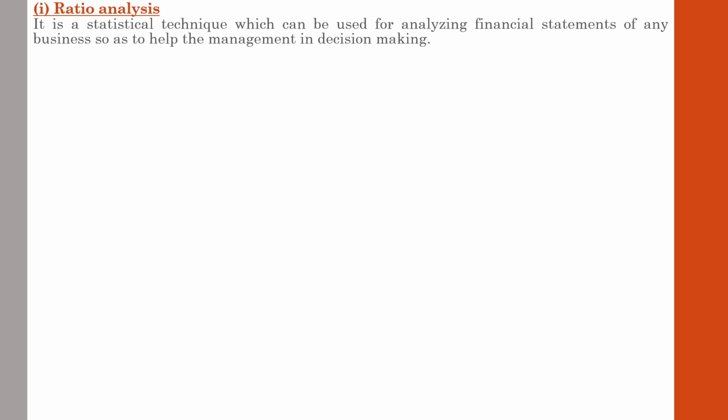And how the ratio analysis helps the organization is that ratio analysis consists of many techniques and tools that help the organization identify whether the organization is earning sufficient profit or not, whether the organization is maintaining proper current assets balance or current liability balance, whether the organization is able to maintain the working capital requirement of the business, whether the organization is earning sufficient funds from various sources, and whether the organization is utilizing those funds which have been collected from various sources.